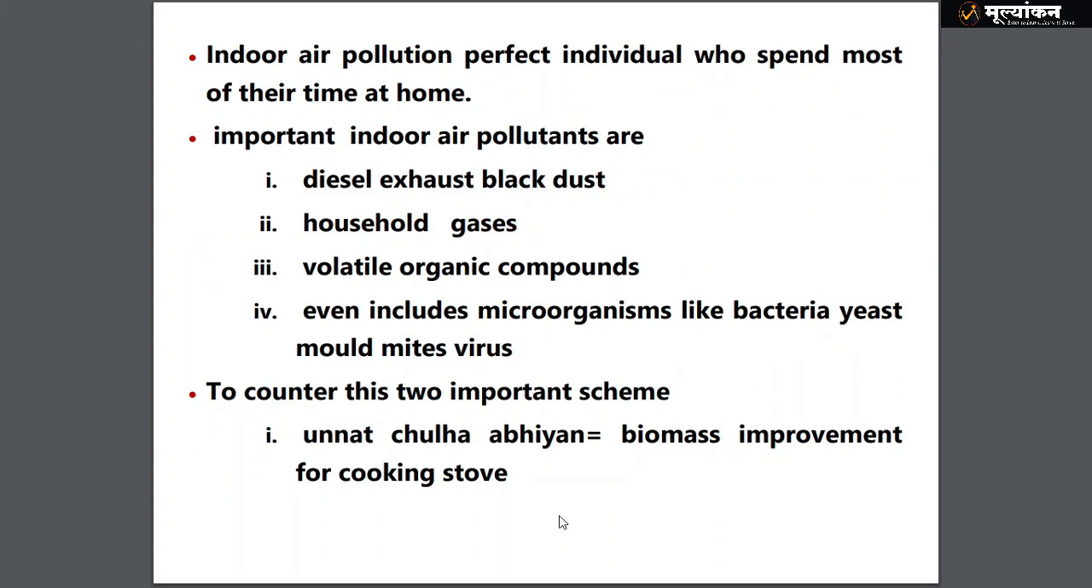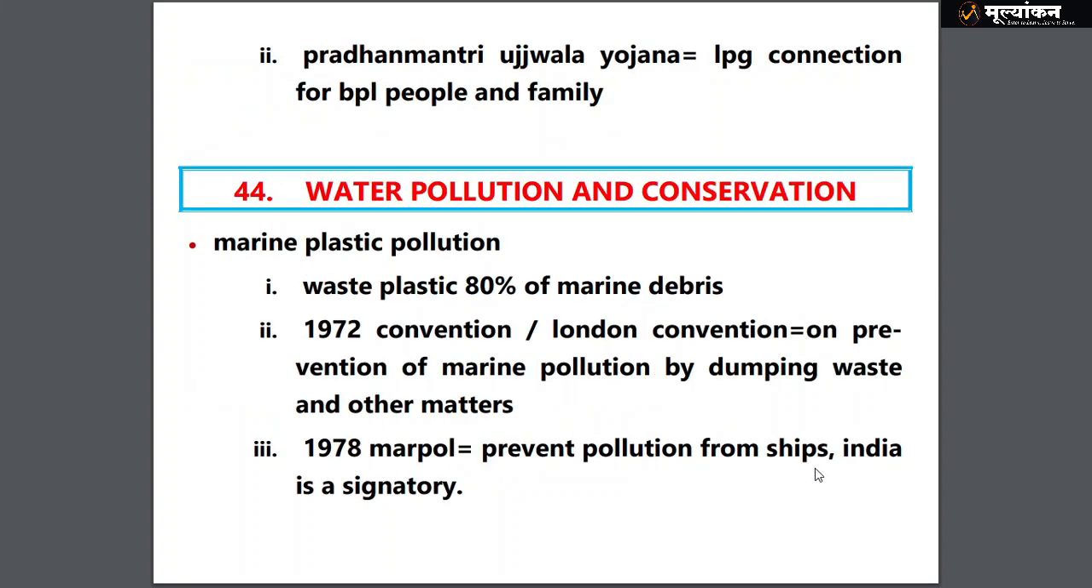Then ammonia is also released due to indoor pollution, and it definitely affects individuals who spend most of their time at home, and those will be our respected women. So the important indoor pollutants are due to these sources that you can definitely predict. To counter indoor pollution, we have the Unnat Chulha Abhiyan, that is improved biomass cooking stoves, and also the Pradhan Mantri Ujjwala Yojana, that is LPG connections for BPL families.